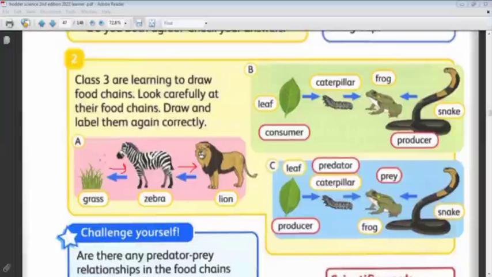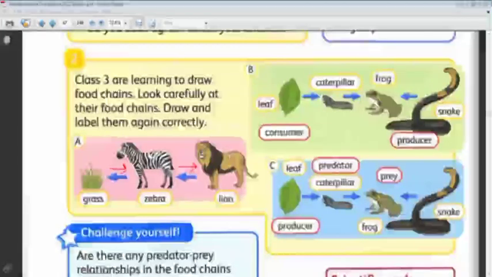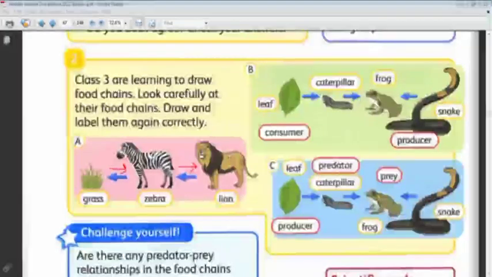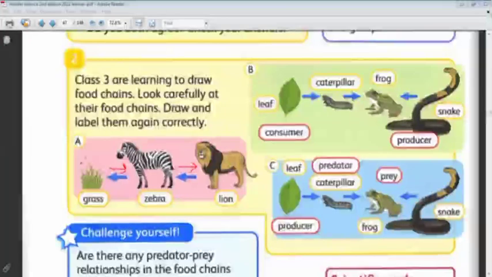So the grass is food for the zebra, and the zebra is food for the lion. If I want to sort them into producer and consumer, who is the producer in this food chain? Grass. So grass is the producer. I will write P for producer.